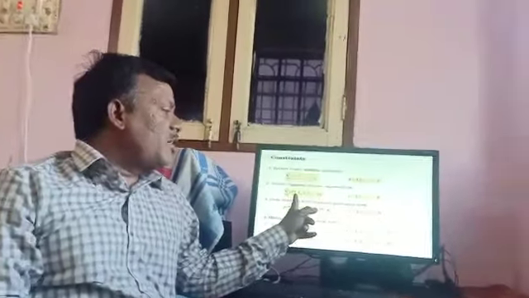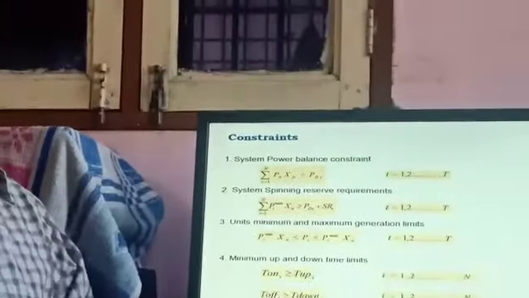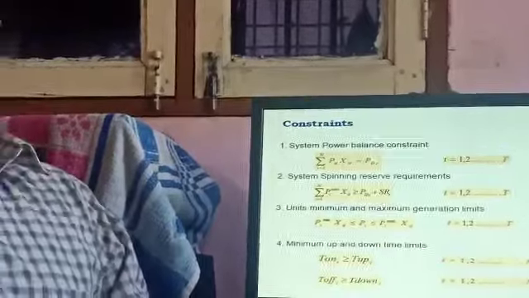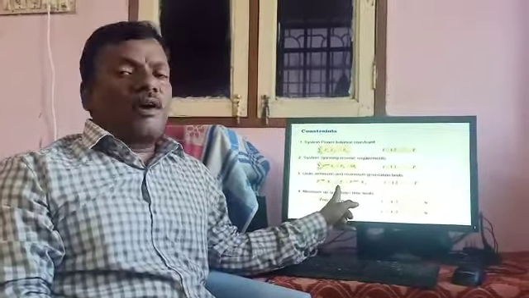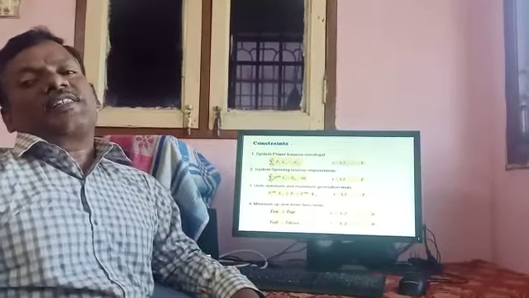This is the spinning reserve. The spinning reserve is the extra power generation, that is, 10% of the actual load demand. The third constraint is a very important one: each generator generates power within the limits of P minimum to P maximum.